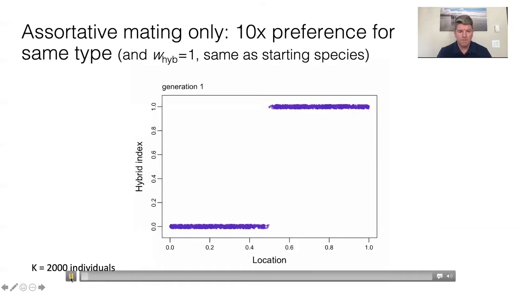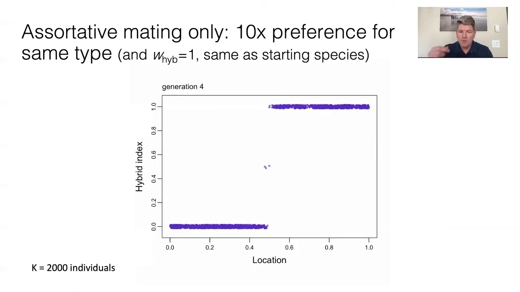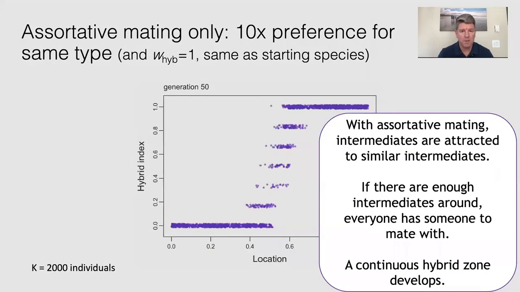Let's play this. And you're seeing not much interbreeding. Oh, there were some F1 hybrids and some back crosses, but not very much because they really prefer their own. But as we go further and further in the generations, you're seeing hybrids generally build up in these back crossers and F2s and so forth. And what's happening is a full continuum between the two species is developing. So despite this quite strong assortative mating, it's not preventing this genetic bridge from forming between the species.